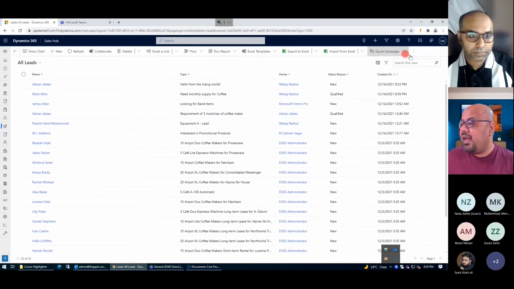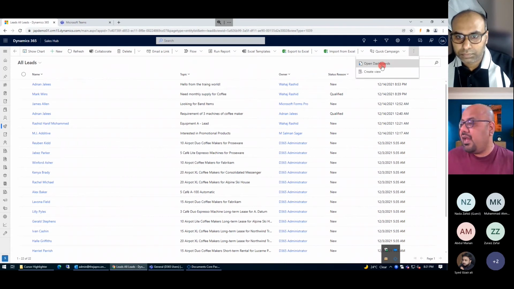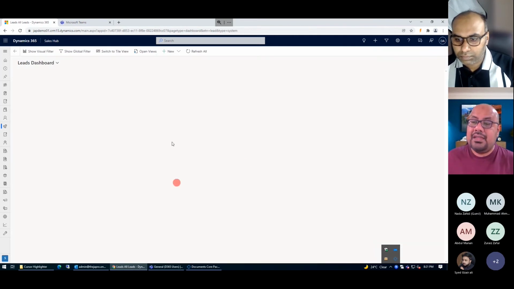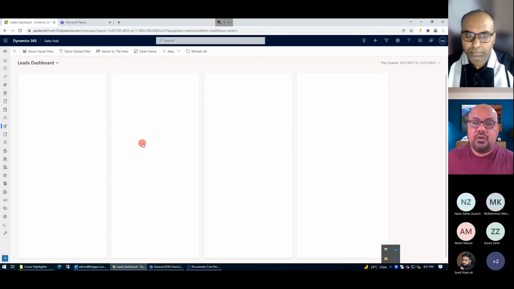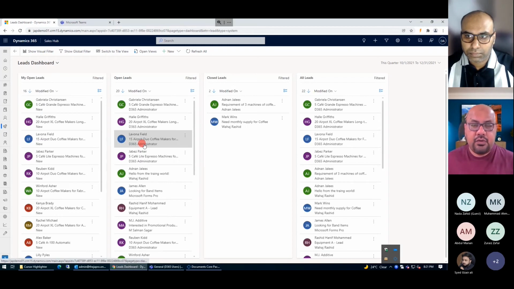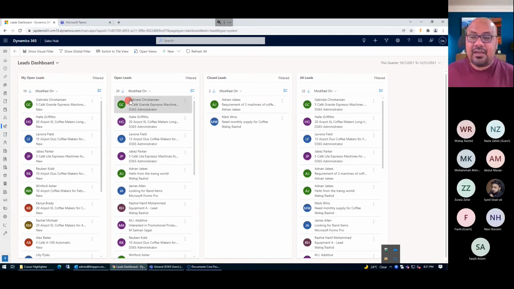The second thing you can have is a dashboard. The dashboard functionality will help you to generate or prepare a dashboard for that particular information that you want to see. Meaning we are on the lead, and we want to see what's been happening on the lead. So I can very easily see how many leads are listed under my name, meaning my open leads. I want to see all of the leads, so I can see there are 16 assigned to me and 20 overall, and how many leads are closed, and the complete information. So it is listing down the complete list of my leads.